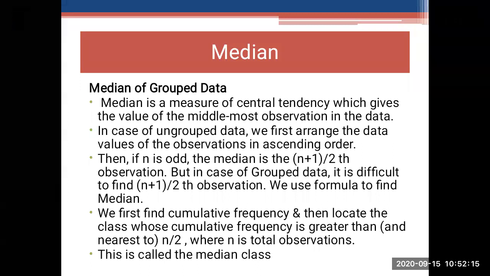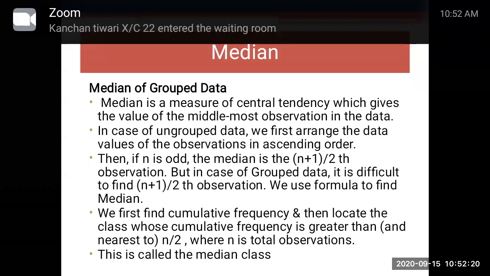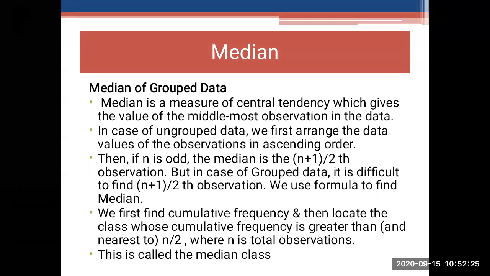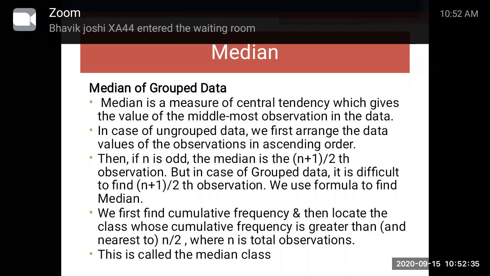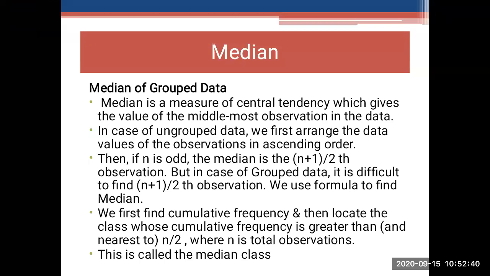But in the case of grouped data, it is difficult to find the (n plus 1) upon 2 th observation, so we use a formula to find the median. We first find the cumulative frequency and then locate the class whose cumulative frequency is greater than n upon 2, where n is the total number of observations. This is called the median class. In the formula we have to find the median class. That you have to remember.